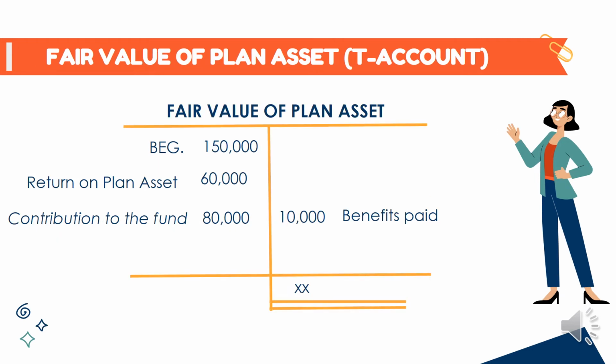Kagaya kanina, i-indicate lang natin sa T account yung mga given information dun sa illustration natin. Yung 150,000 for the beginning, 60,000 for return on asset, 80,000 for contribution to the fund, and for credit benefits paid, 10,000.